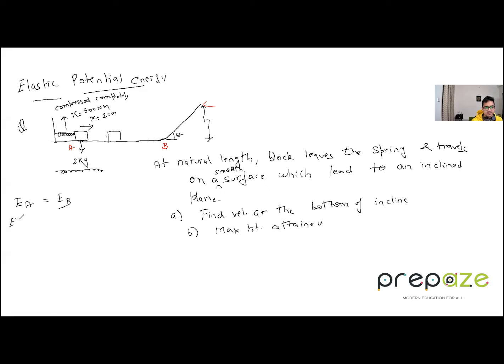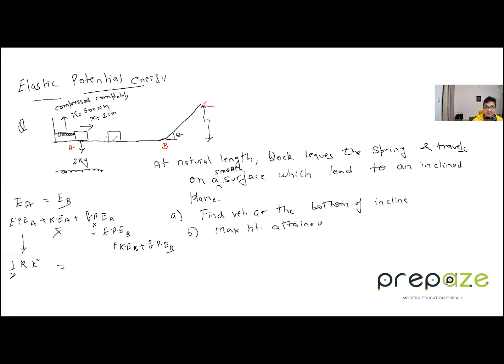So firstly we have elastic potential energy at A plus kinetic energy at A plus gravitational potential energy at A. These are the only 3 different forms of energy you can expect in a question. Then it equals the elastic potential energy at B plus kinetic energy at B plus gravitational potential energy at B. Now, elastic potential energy at A, yes, there is. What is the value? It is half k x square. Is there any kinetic energy? No. Is there any gravitational potential energy at A? No. It is equal to the energy at B.